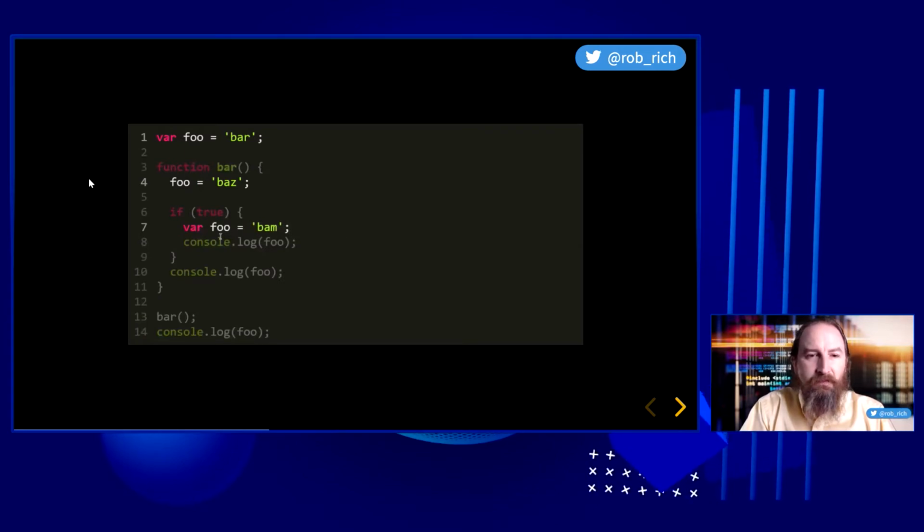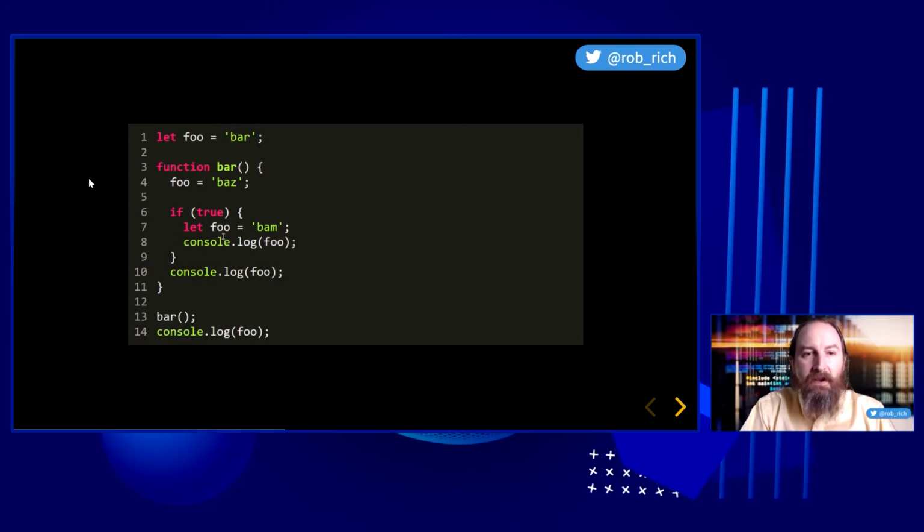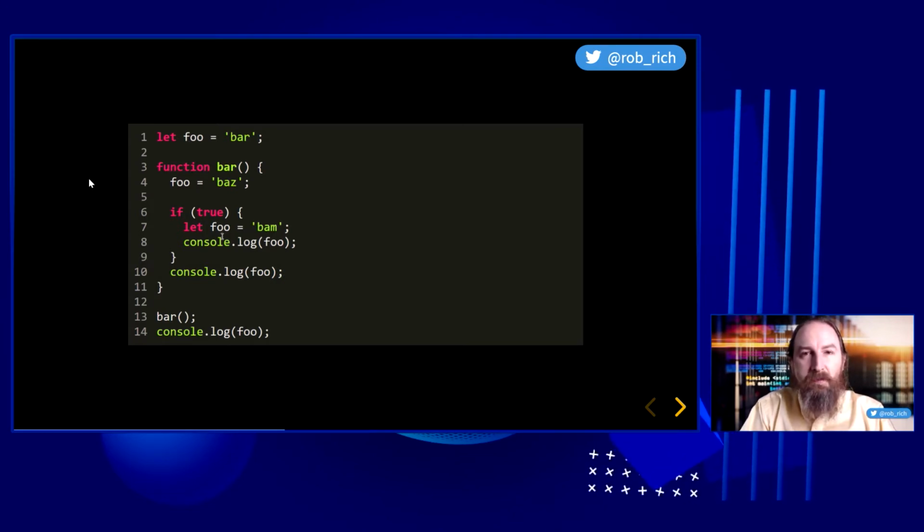Now, let's define that foo variable equal to bam. But in this case, let's switch from var to let. Let is new in ES6, ES 2015, and it allows us to make curly brace scoped variables rather than function scoped variables. So what happens in this code? Let's think like the compiler and figure it out. Our first stop is to allocate variables. We have an outer foo and an inner foo, and we've allocated those variables. Perfect. Next pass is to execute the code.